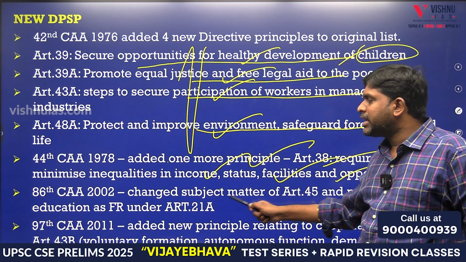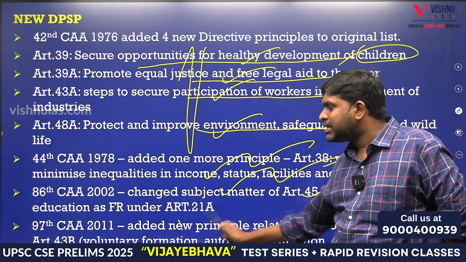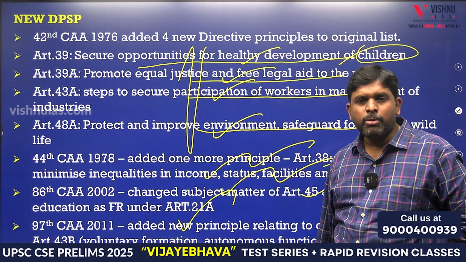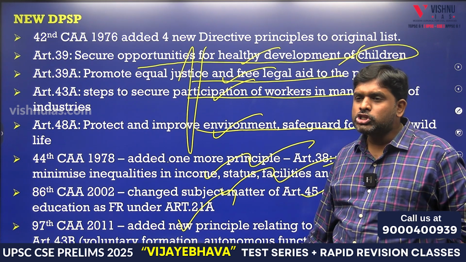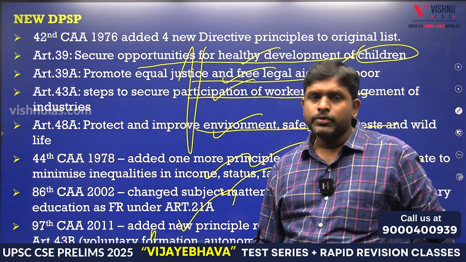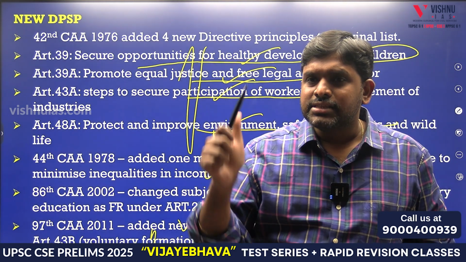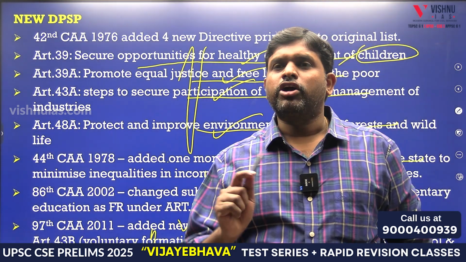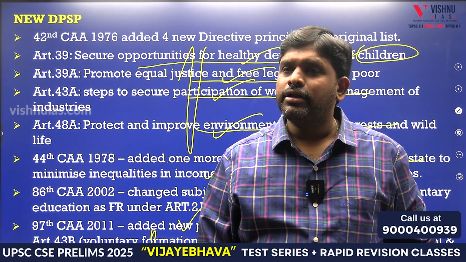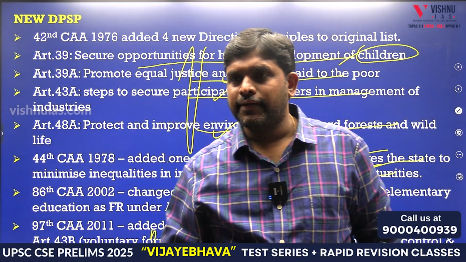38. Then 86. 45, 0 to 6 years. Which one? 86. Then 97. 43B, which is called as cooperative societies should be formed. Who should promote it? State. Which Constitutional Amendment Act? 97. Under which article? 43B. So how many amendments happened up to now? 42nd, 44, 86, 97. 42nd, 4; 44, 1 social order; 86, 1 45; 97, 43 clause B.